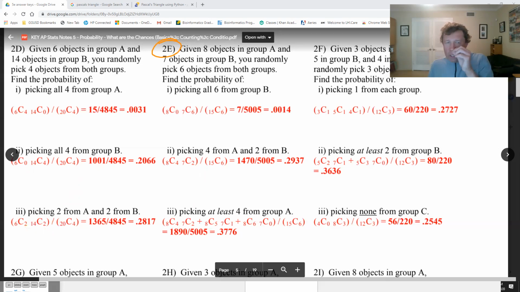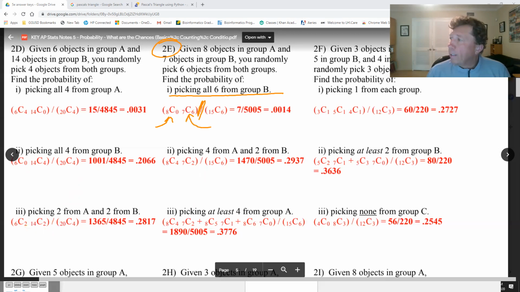All right, 2E now. Given 8 objects in group A and 7 in group B, you randomly pick 6 objects from both groups. No problem. Picking them all from group B means you pick none from group A and 6 of the 7 from group B, divided by 15 choose 6. Or I would probably do it this way.